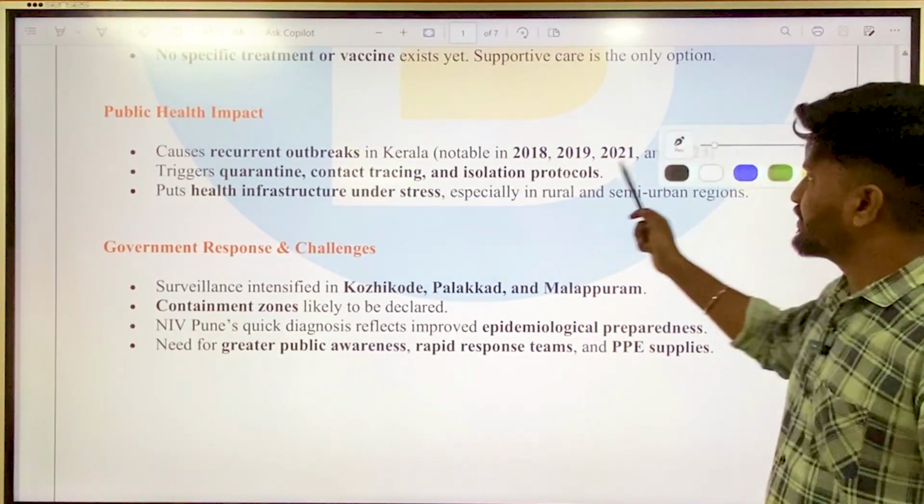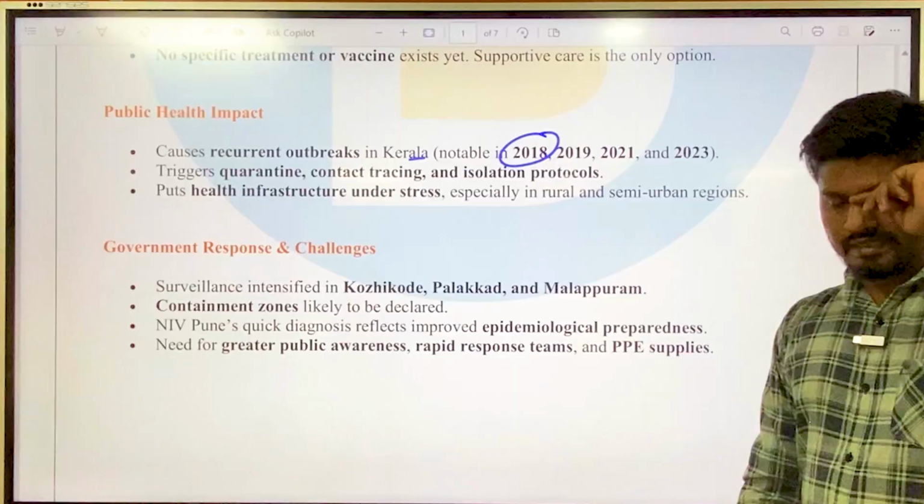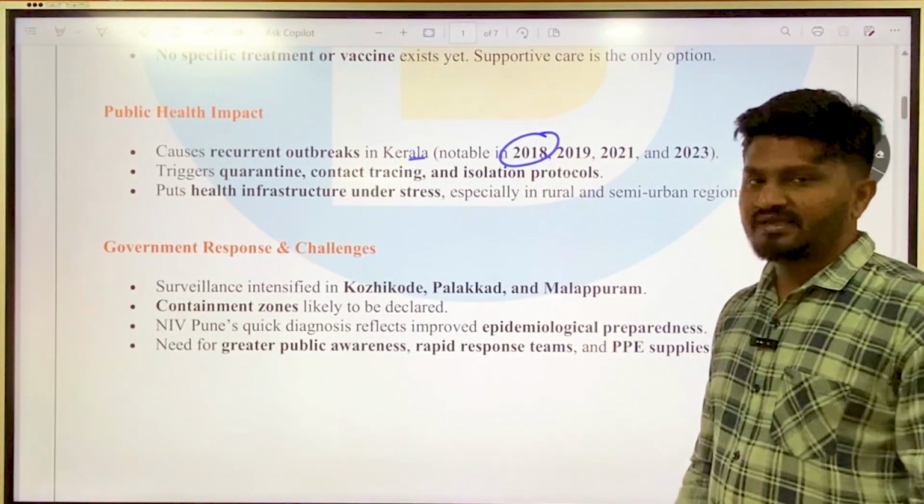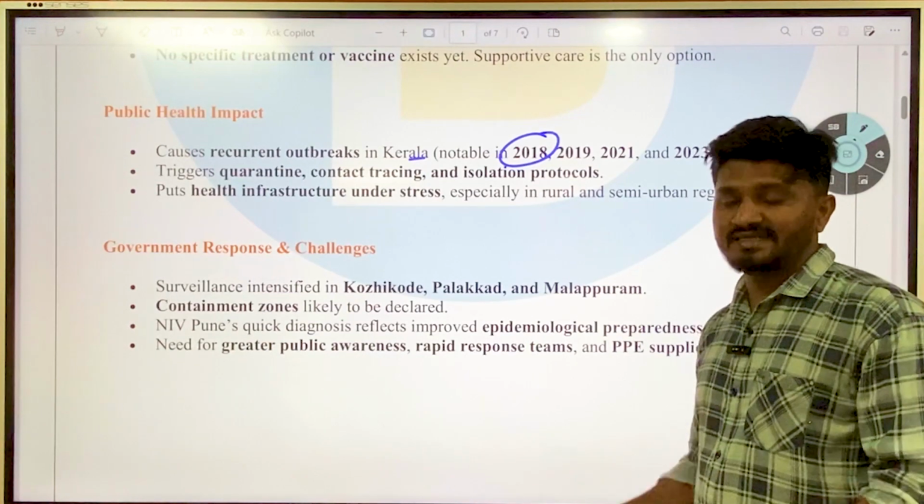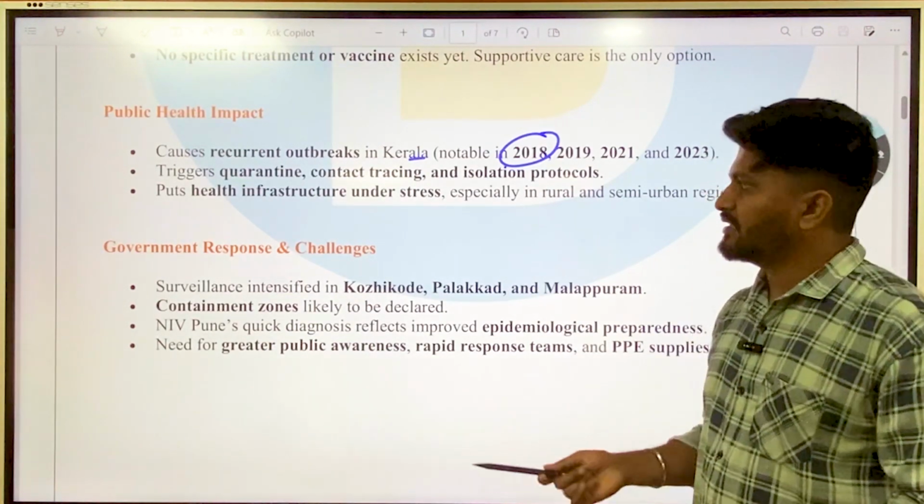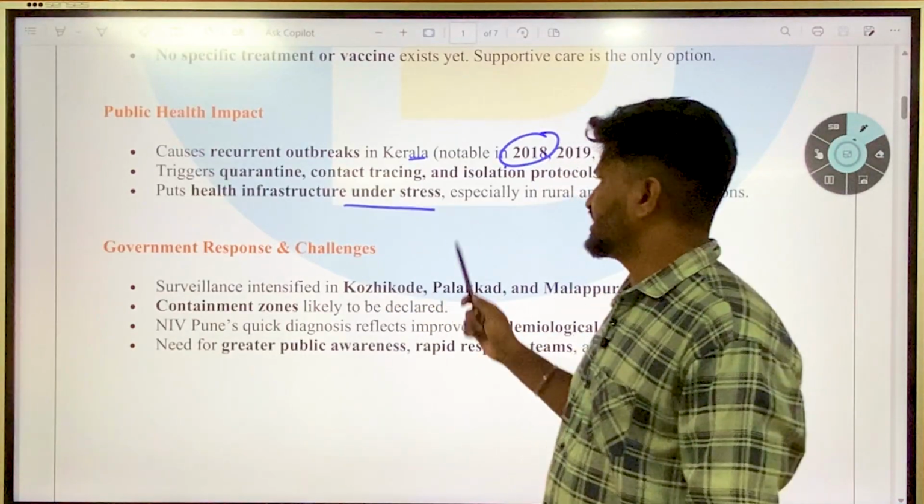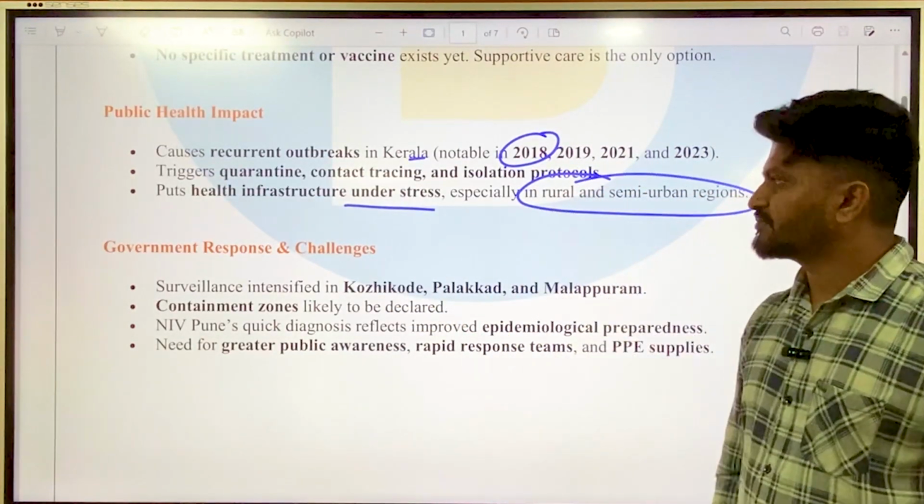Okay. So impact of Nipah virus is on public health. Causes recurrent outbreaks in Kerala, notable in 2018, 19, 21, 23. And also it triggers quarantine, contact tracing and isolation protocols. Since it can be transferred from human to human contact, a quarantine is very important and puts health infrastructure under stress, especially in rural and semi-urban regions.